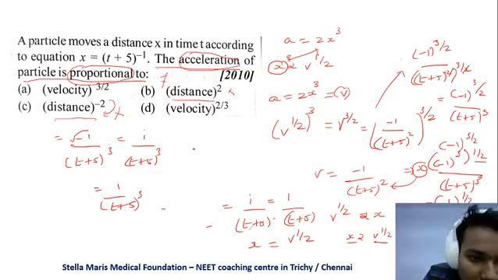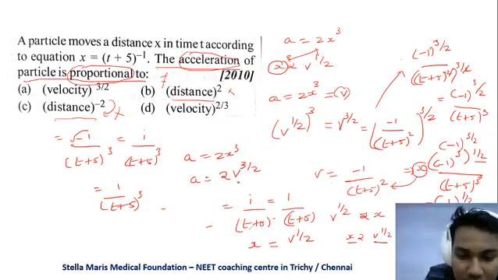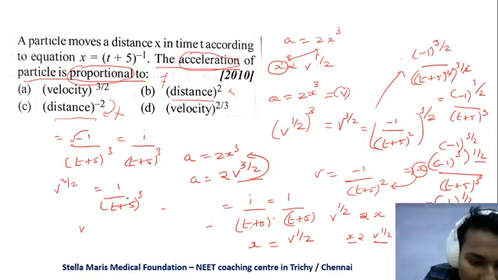So when a is equal to 2x cube, a will be equal to 2 into v power 3 by 2. We can write it like this. This v power 3 by 2 gives the value of x cube. So v power 3 by 2 gives 1 by t plus 5 the whole cube, that is x cube. So a is equal to 2 into v power 3 by 2.